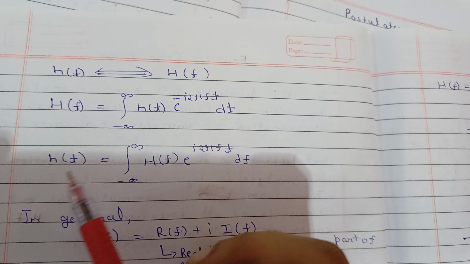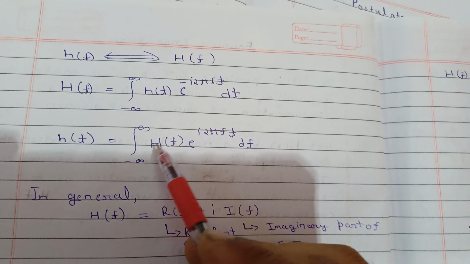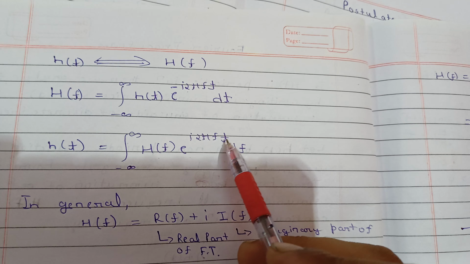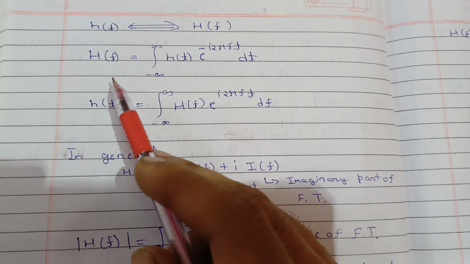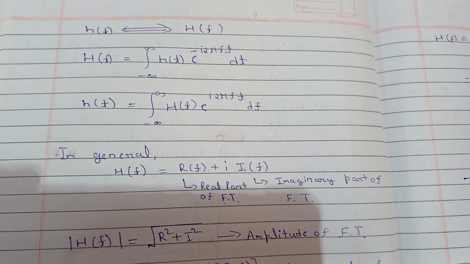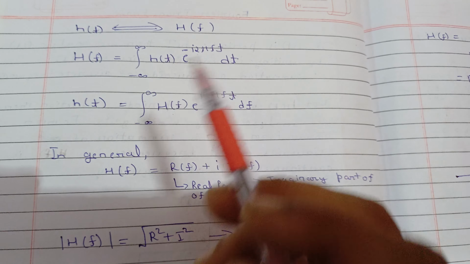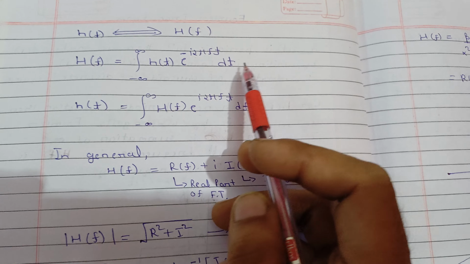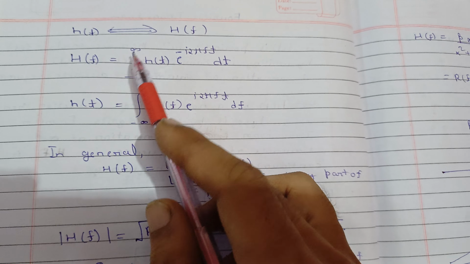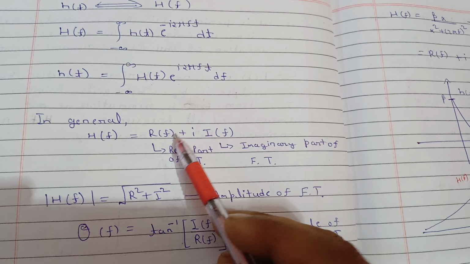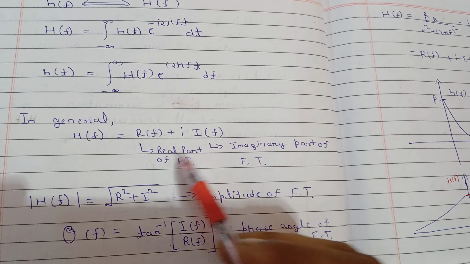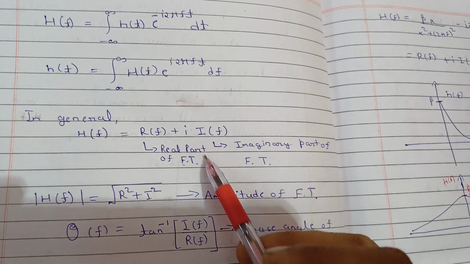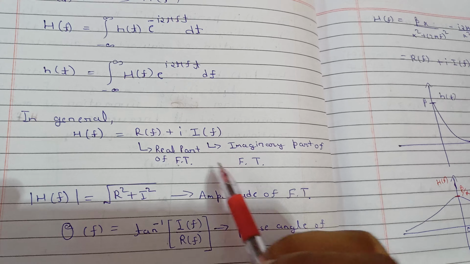Now the inverse Fourier transform: h(t) will be equal to the integral of H(f) exponential i 2 pi f t df. In general, we get this Fourier transform as a complex number, because we get some real terms and some imaginary terms. So we can write this Fourier transform as R(f) plus i I(f), meaning in terms of real values and imaginary values. This is the real part of the Fourier transform, and this is the imaginary part.